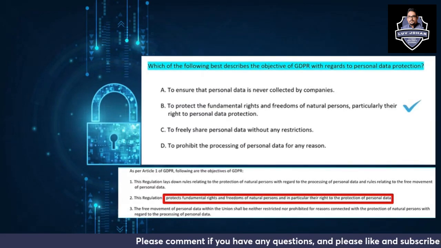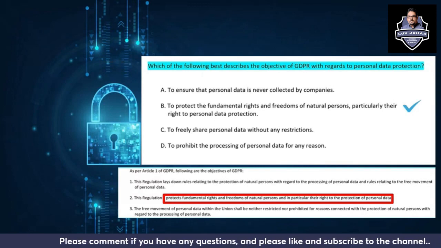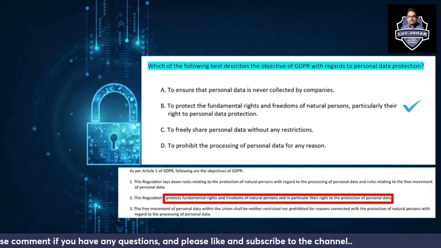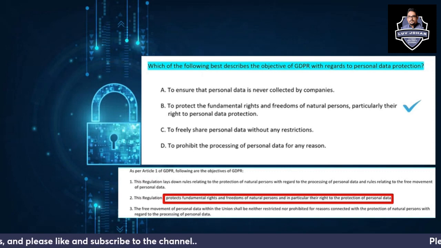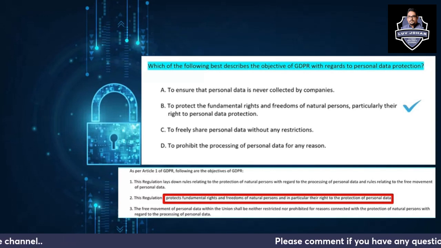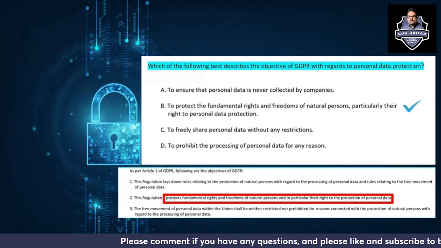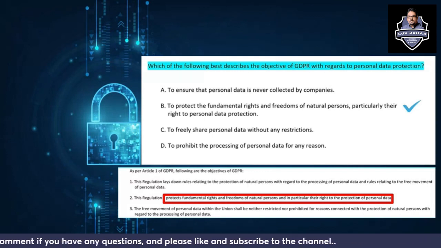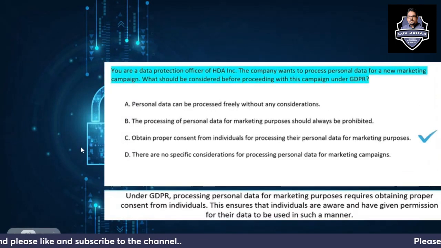Which of the following best describes the objectives of GDPR with regard to the personal data protection? To protect the fundamental rights and freedom of natural persons, particularly their right to personal data protection, is the main objective of GDPR regarding personal data protection. And in Article 1 also, if you see, it clearly says that it is there to protect the fundamental rights and freedoms of natural persons, and in particular their right to protection of their personal data.